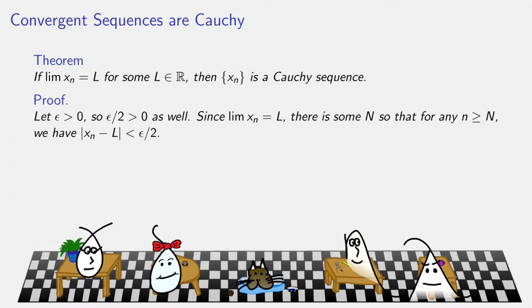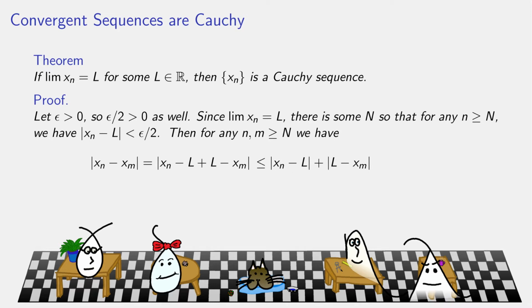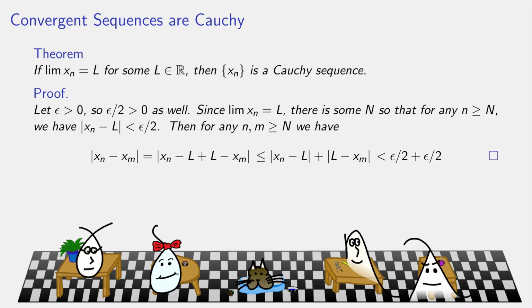So the proof: I want to show that it's a Cauchy sequence. So I say let epsilon be positive. What we need to do is show that past a certain point, all terms of the sequence are within epsilon of one another. But if epsilon is positive, so is epsilon over 2. Standard trick. Since x_n converges to L, past a certain point, all terms of the sequence are within half epsilon of L. Which means any two terms of the sequence, instead of being compared to one another, can be compared to L. And through the triangle inequality, I get epsilon.